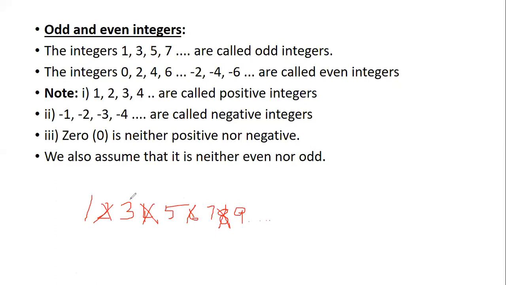There's a difference of 1 always. I hope that is clear with the odd integers. Any doubts in the odd integers here?